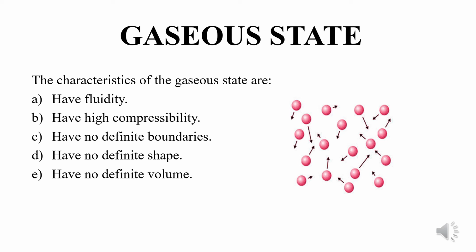These gaseous state particles are fast moving particles. They can move randomly from one place to another place. Because these gases are highly compressible, we can even use compressed natural gas, CNG, as a fuel in vehicles. Due to the high compressibility of gases, we can fill a large volume of gas in a small cylinder, and hence we can transport them easily. Okay children?